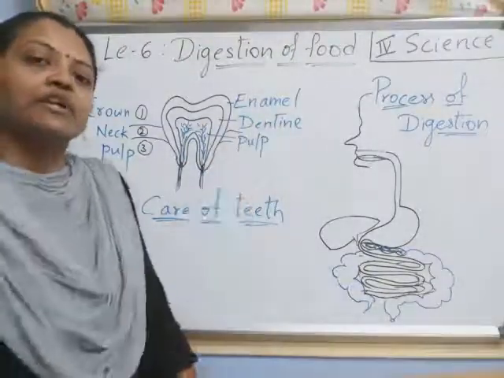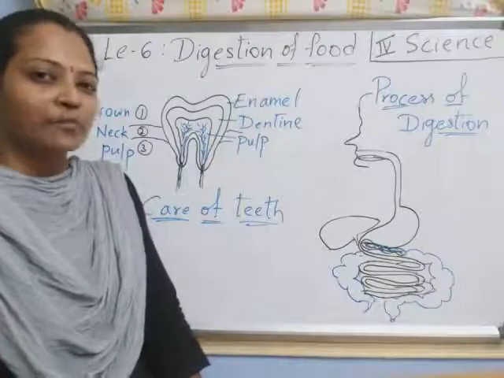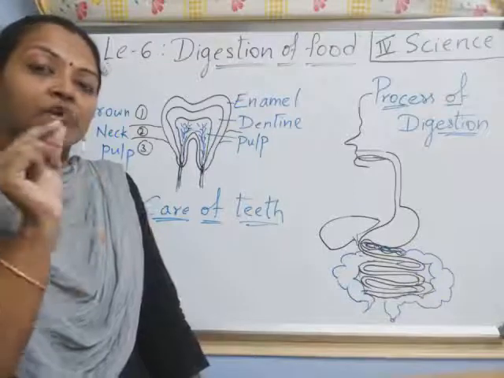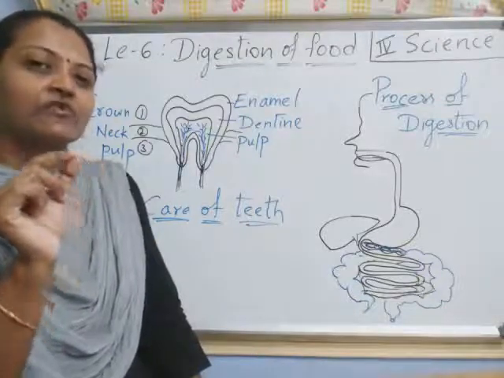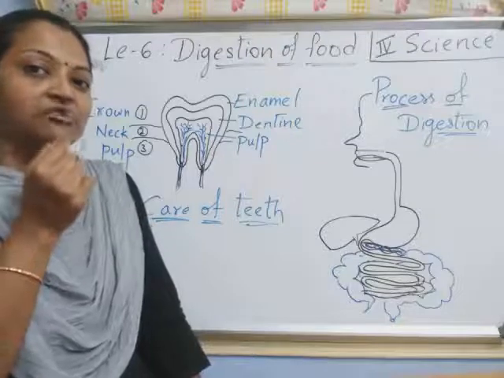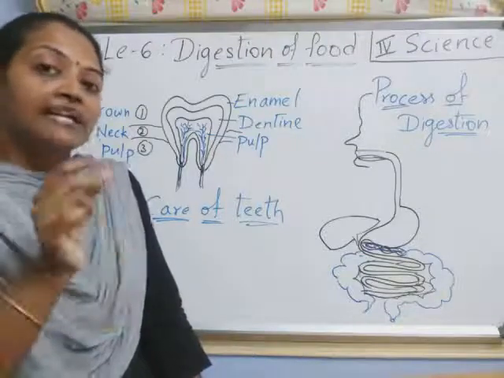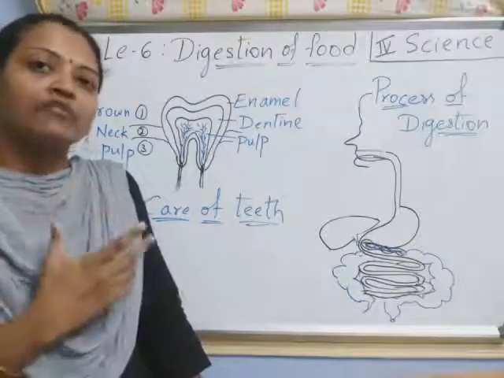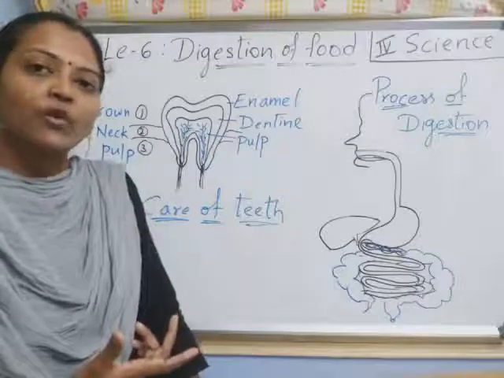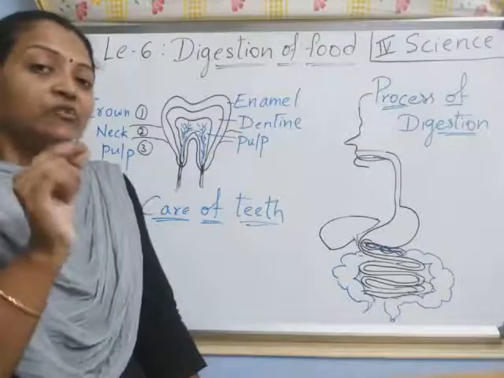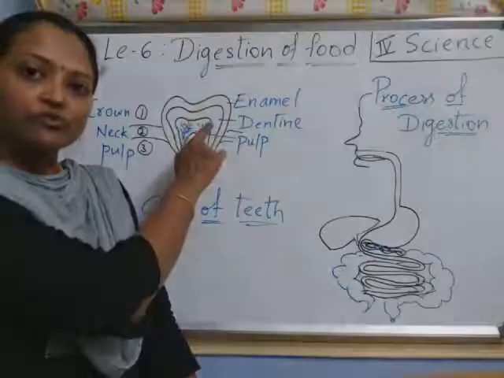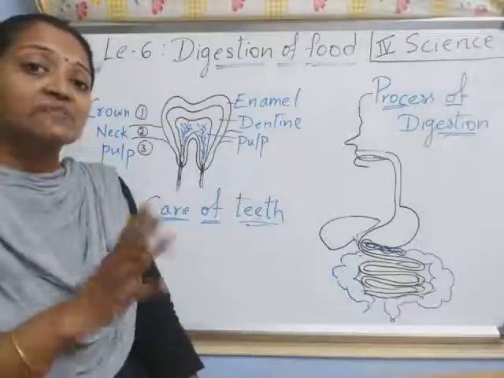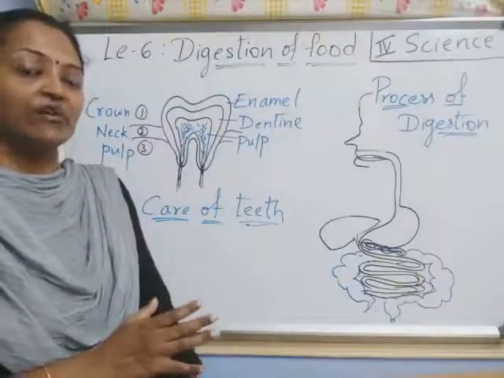Enamel, dentin and pulp. If you are not brushing your teeth properly, or whenever you are taking any food item, then small bits of food items are stuck to the tooth, or they are in between the teeth. Then you have to wash your mouth properly. If you are not washing your mouth properly, then what happens, do you know? These food items stuck on the tooth, or in between the two teeth. Then germs start growing on the food item.